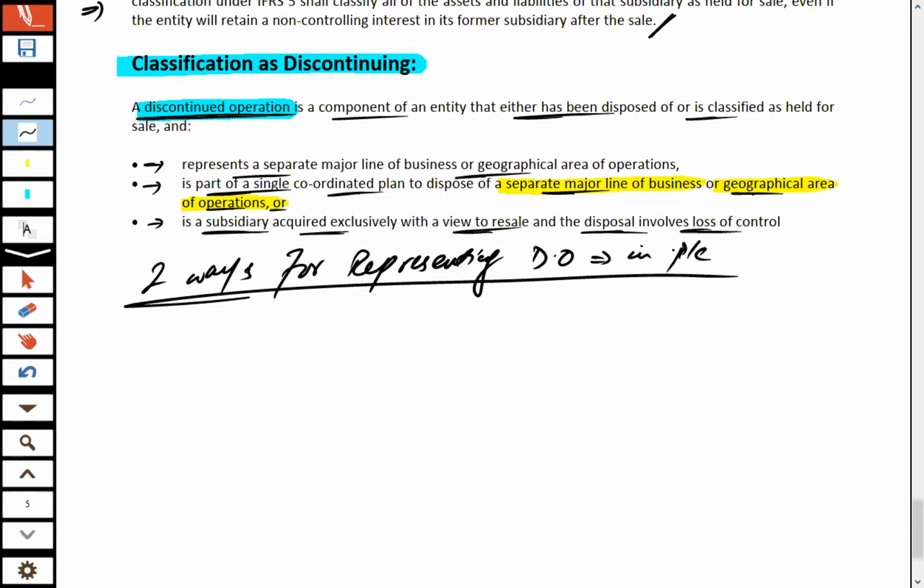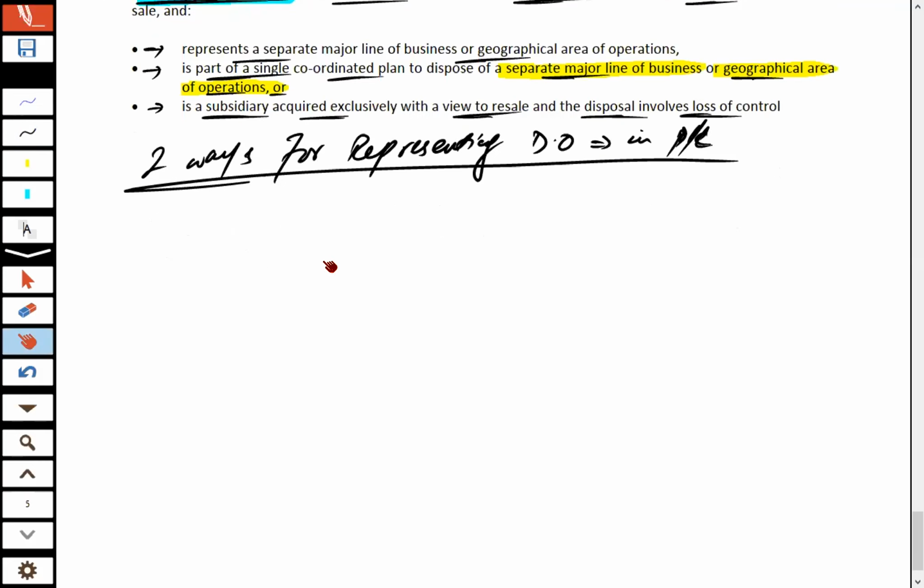Because again, let me explain a few things: we are actually preparing financial statements for external reporting. We are preparing these financials for external persons, for the stakeholders, for the shareholders, for the persons external to the business. So why do we need to represent the discontinued operations in P&L separately? Because the users of financial statements might understand that you are closing this business segment, and this may affect your future profits as well.